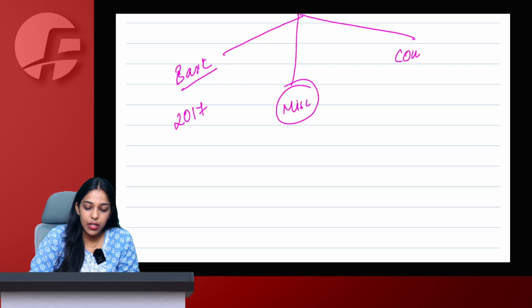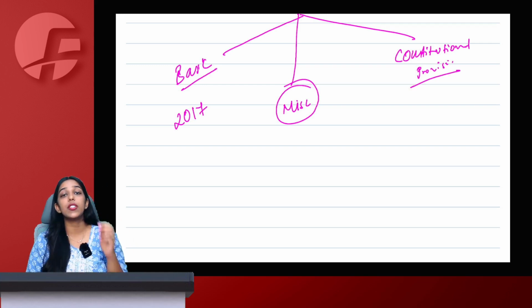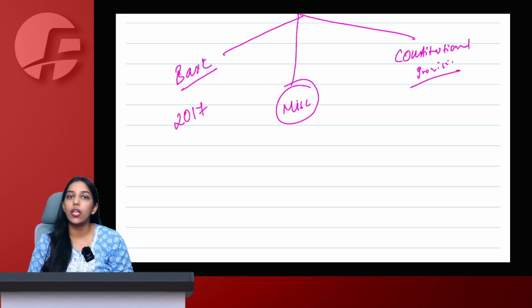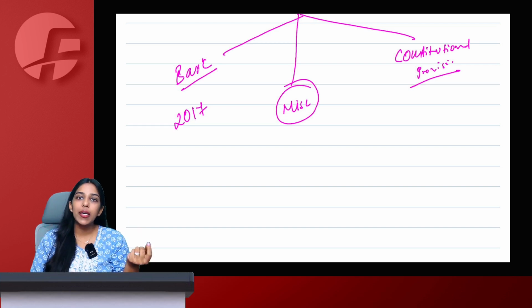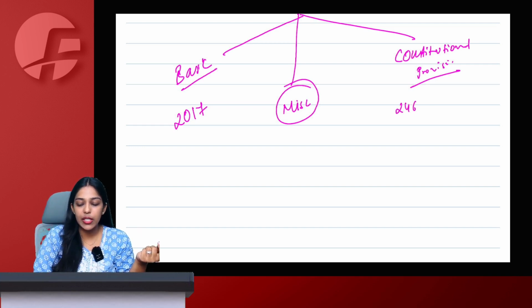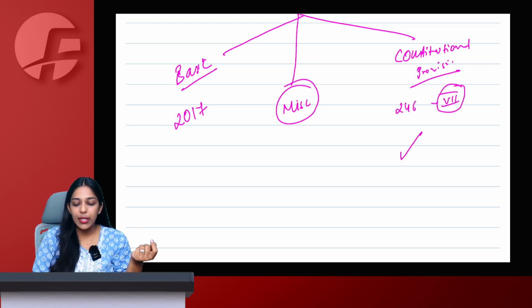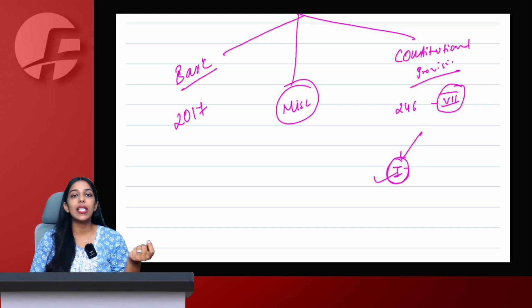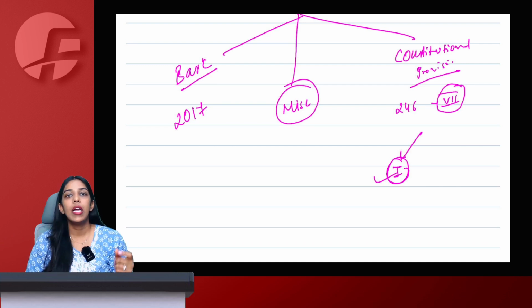And the last part was constitutional provisions, where we simply saw what was the need to amend the constitution. If we had not amended the constitution, then Article 246 and the 7th Schedule would automatically make GST fall under List 1, which is the Union List, because List 1 had a residual entry that any tax which is not covered in State List or Concurrent List will automatically be covered by the Union List.